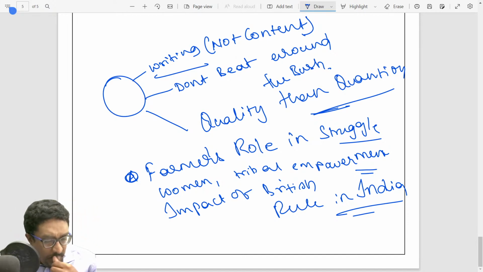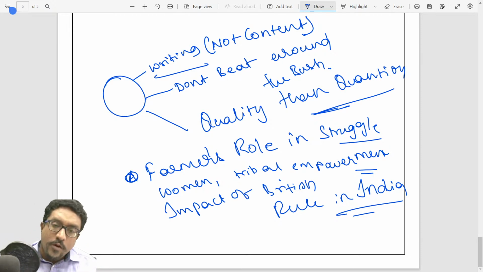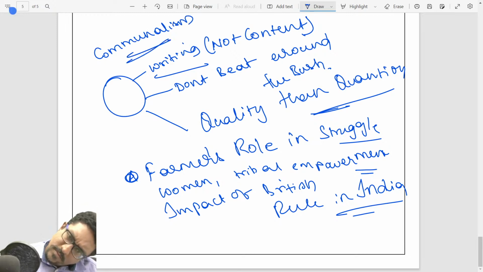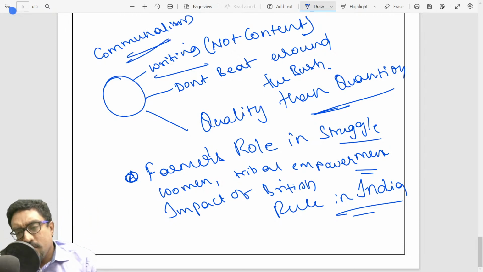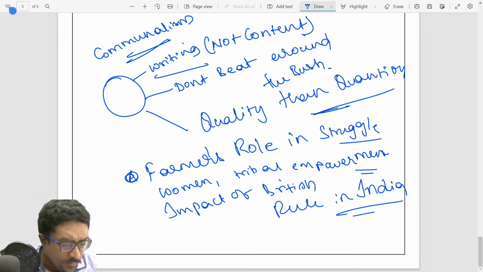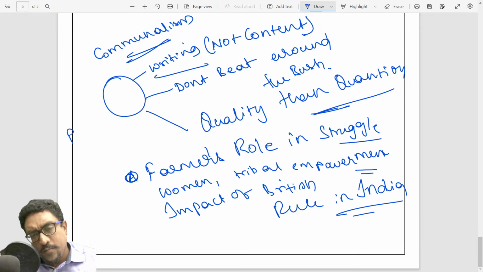This year, paper 2, particularly Advent of Islam, growth and contribution of literature in medieval India, growth and establishment of the British Empire, communal forces, the growth of communalism, also remains an extremely important thing which we will be covering in the regular discussions at regular intervals. And personalities. This year, focus on personalities a lot.